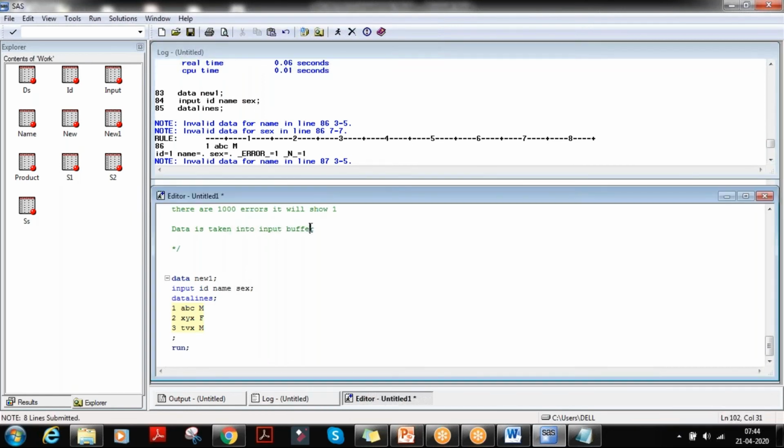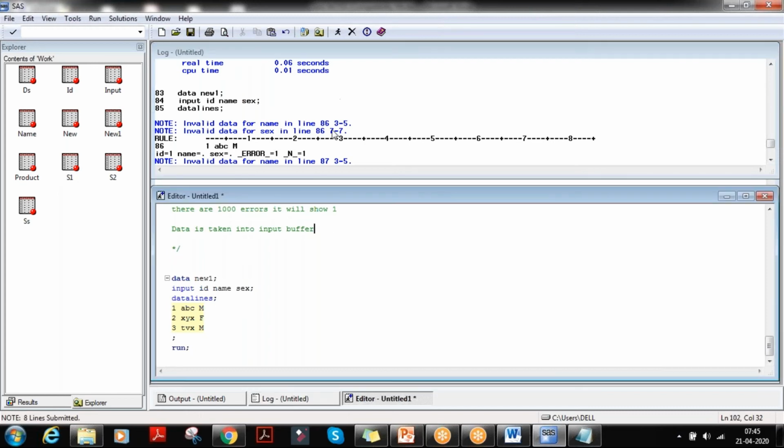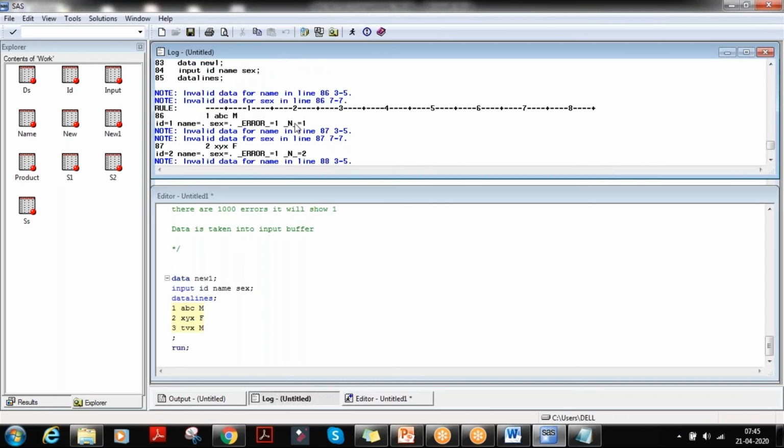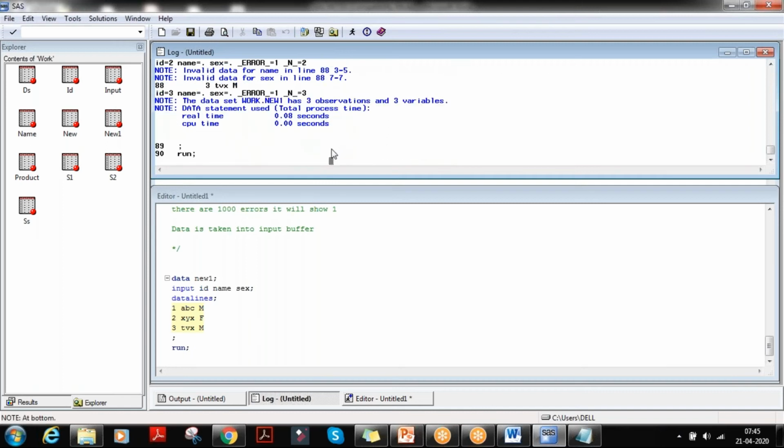Got it? Even though there are 100 errors, it will show you only 1. Understood, guys? Okay. So for iteration 1, it has given you an error. For iteration 2, it has given you an error. For iteration 3, it has given you an error. Then we have only 3 here, so it stopped here.